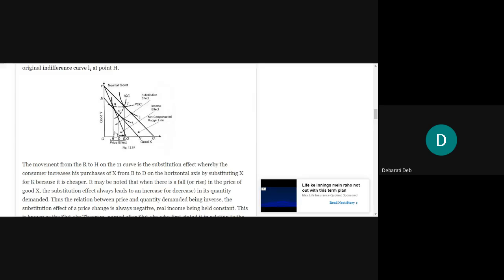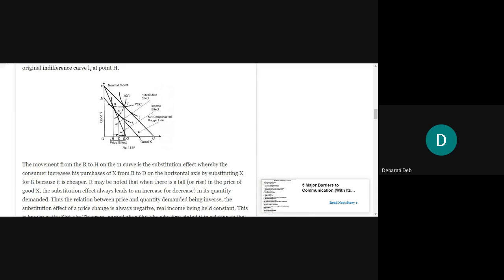Understood? So what was the price effect? Price effect was when the budget line changed from PQ to PQ1. That movement was related to the price effect. But in order to bring the substitution effect into the scene, the Hicksian methodology used the compensating variation of income concept, and it said that the real income of the consumer will not change.